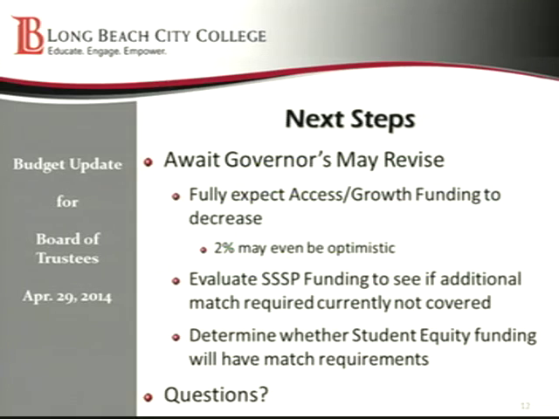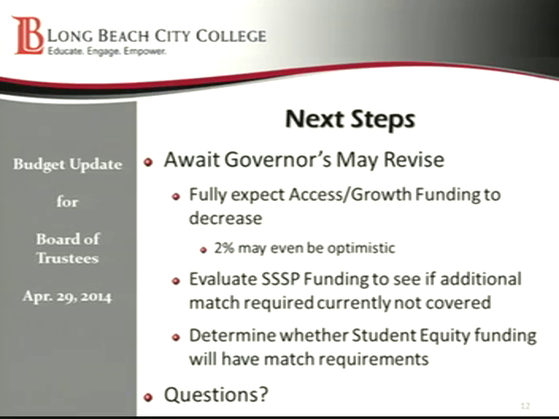So what are our next steps? We're awaiting the governor's May revise. As I mentioned, we're fully expecting the growth funding to go down. And I say on here 2% may even be optimistic. I think that's more from our standpoint of, are we going to be able to generate 2% in FTES more than where we currently are?